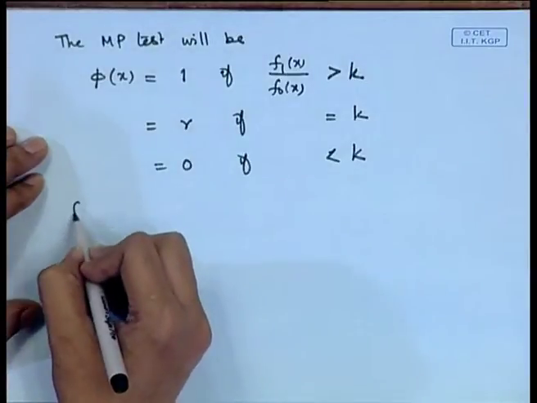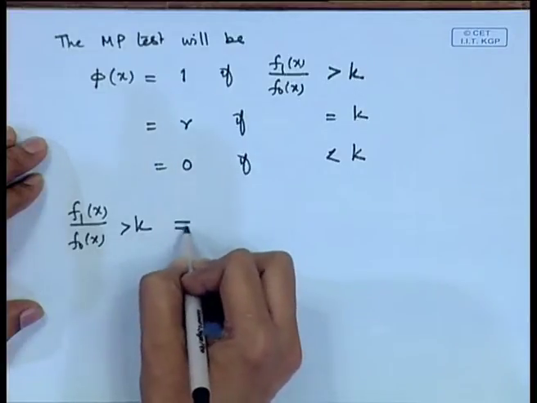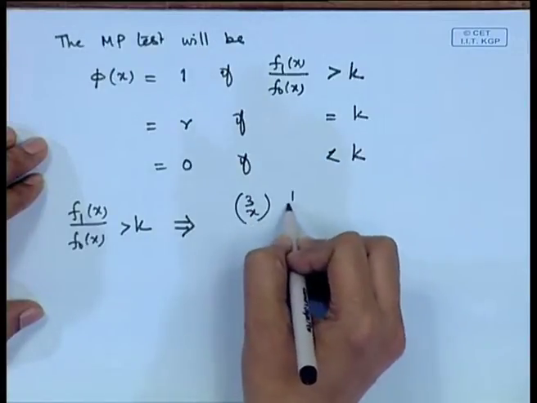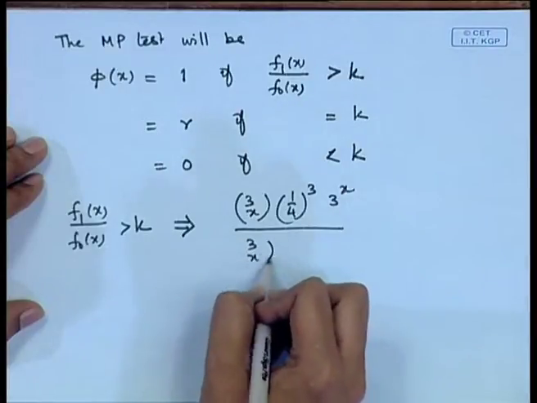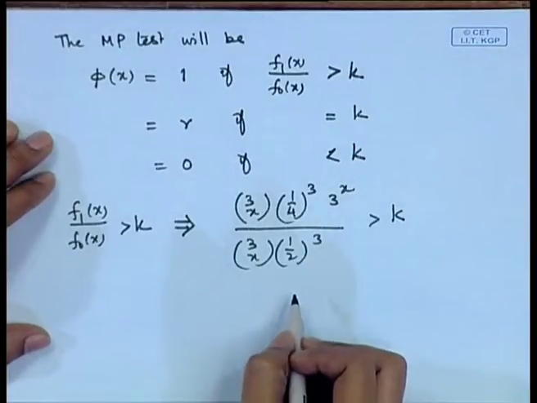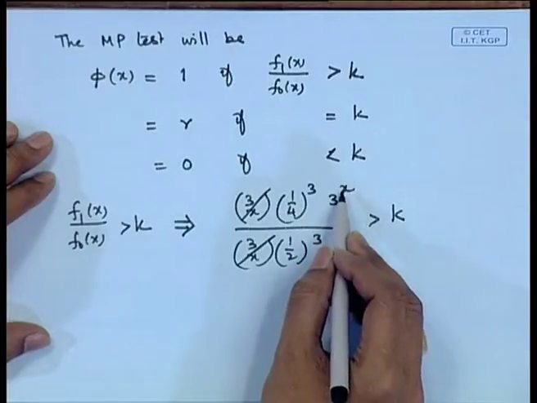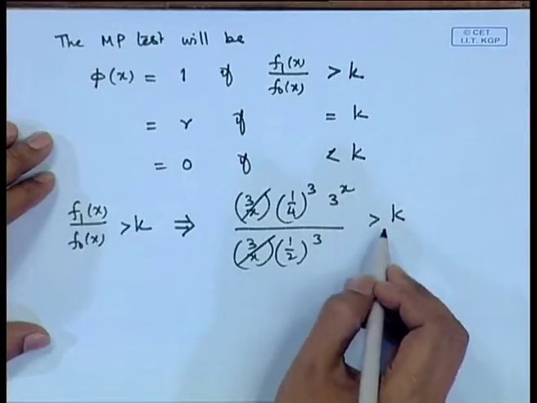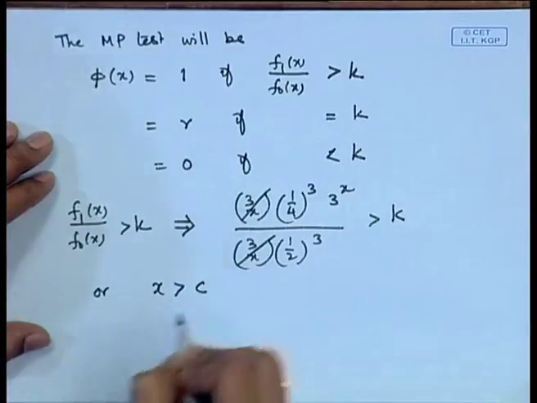So, let us write down the condition that f 1 x by f naught x is greater than k: 3 c x, 1 by 4 cube, 3 to the power x divided by 3 c x, half cube, greater than k. So, this term cancels out, this is some constant, and if I take logarithm here, then this will become x log 3 greater than some constant. So, we can say x is greater than some c.